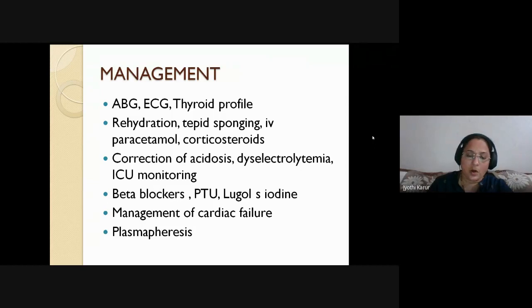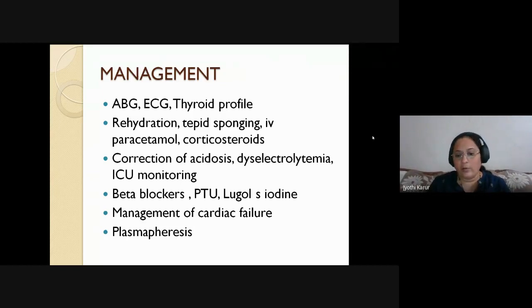These corticosteroids not only decrease the metabolic rate, but also address something called adrenal drain out. Surgery itself is a stress, and thyrotoxicosis is superimposed, so the adrenals will go into exhaustion. To supplement this, corticosteroids have their role, not only to decrease the BMR but also to prevent adrenal drain. There will be severe metabolic acidosis and dyselectrolytemia, so the patient has to be monitored in ICU.